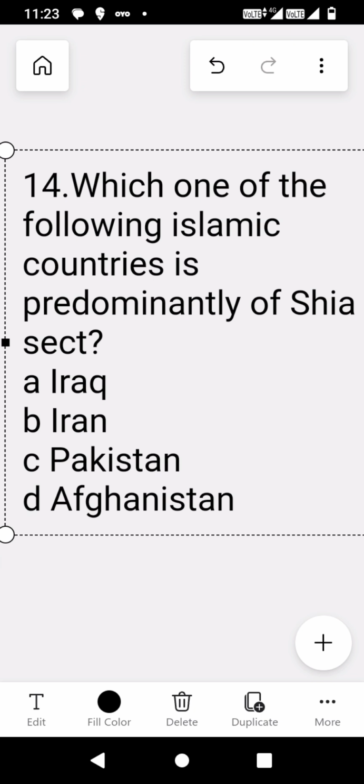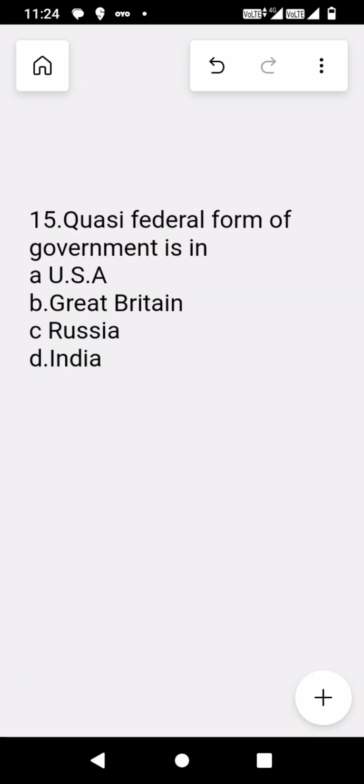The 14th question is, which one of the following Islamic countries is predominantly of Shia sect? The options are Iraq, Iran, Pakistan and Afghanistan, and the right option is B, Iran. Now the 15th question is, quasi-federal form of government is found in USA, Great Britain, Russia or India, and the right option is D, India.